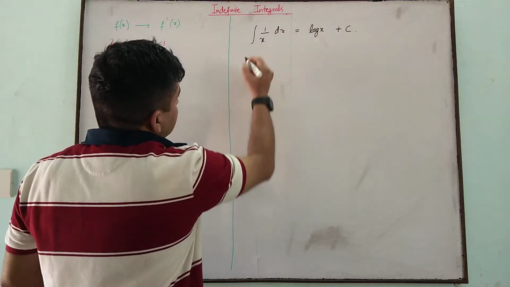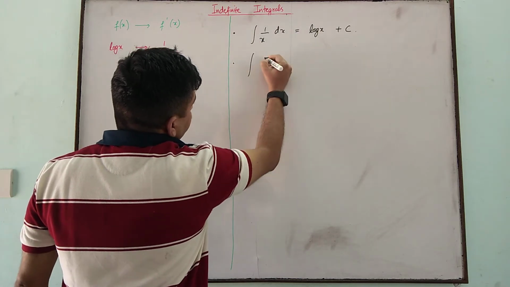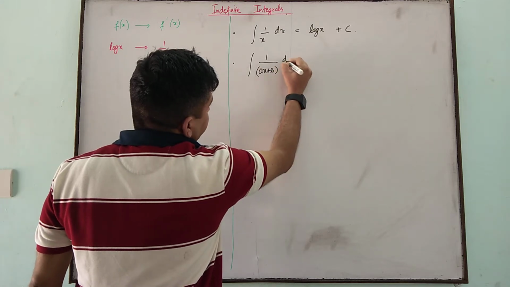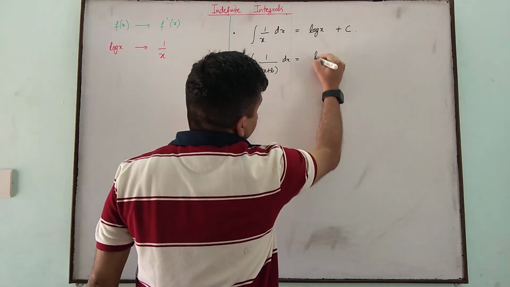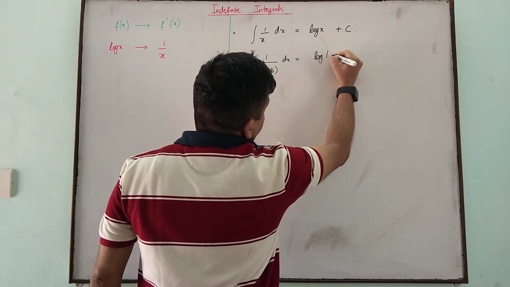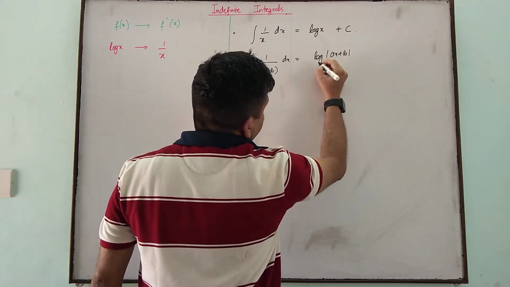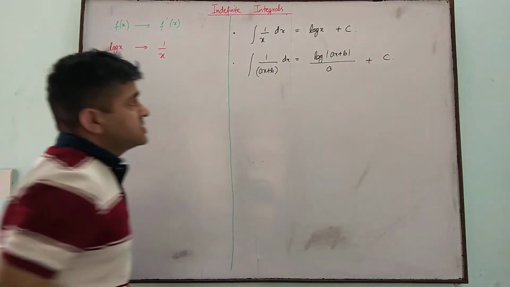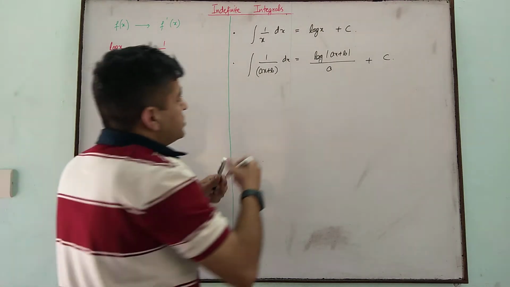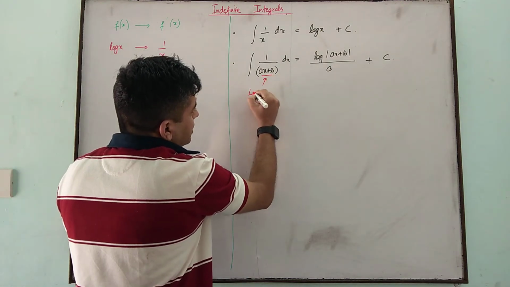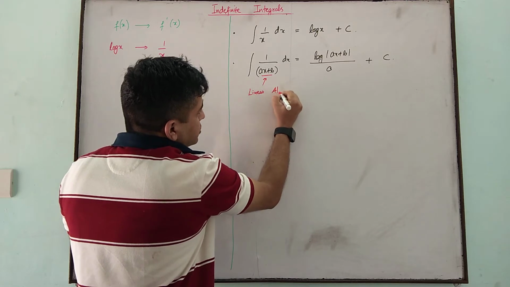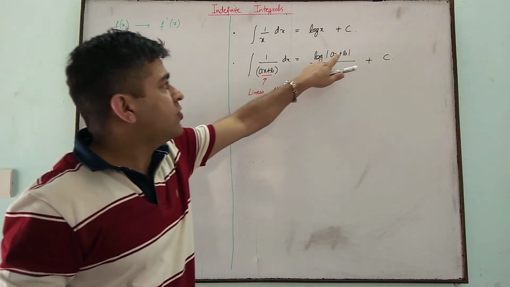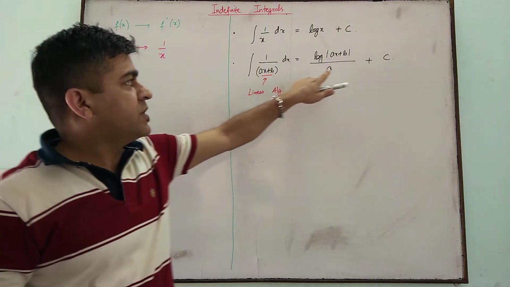Then if we have 1 upon ax plus b dx, then its integral is log of ax plus b divided by the derivative of this, a, plus c, and with the condition that the function must be what? Linear, and function must be algebraic. So it is linear algebraic. We can write it 1 upon x, log of x divided by derivative of this function, that is a here.